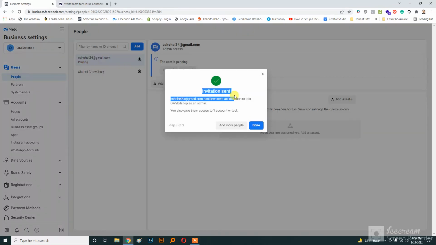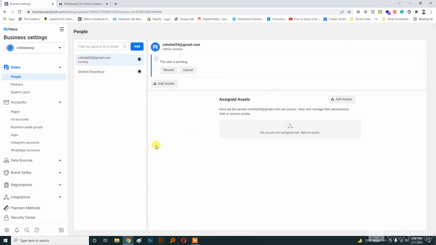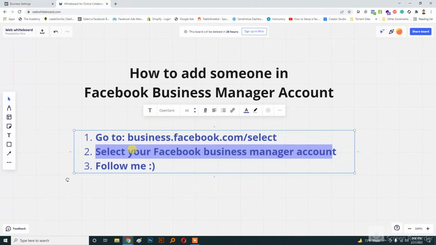So that's it, and they received an invitation to join my business manager account, and after they confirm through the email they got, their name will appear here, and then he can work on my business manager account. So that's the way you can add someone in your business manager account, and it's a very easy way.